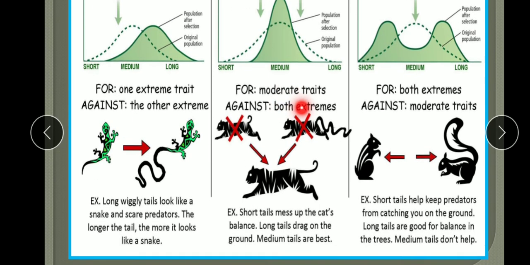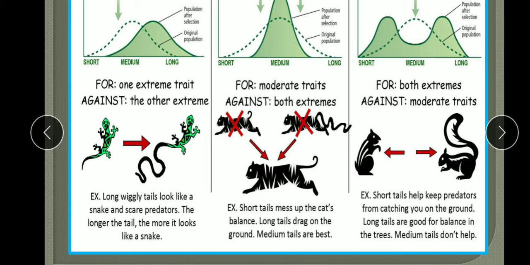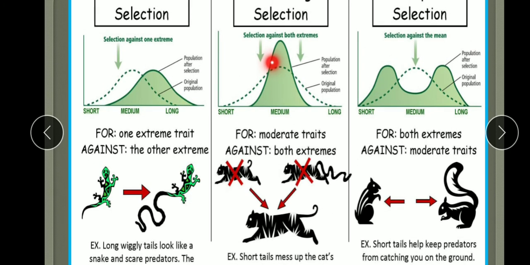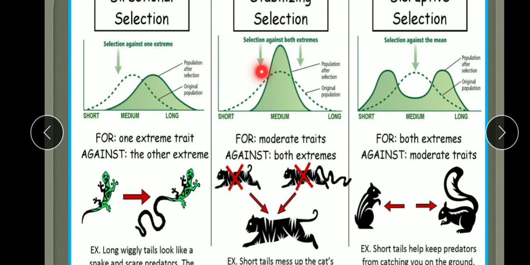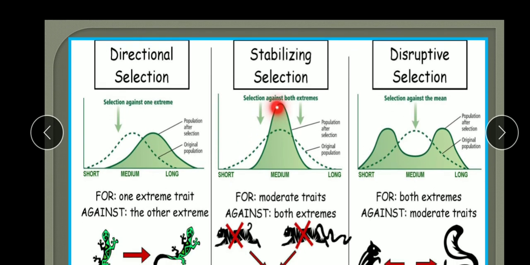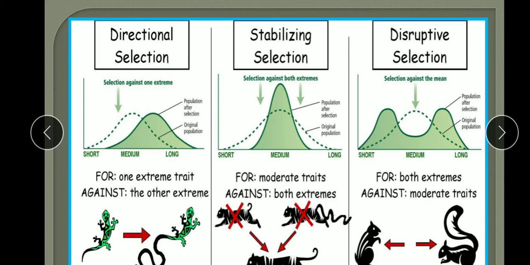So here you can see that the short tails and the long tails both are there. Short tails mess up the cat's balance and long tails drag on the ground. So medium tails are the best. So here the individuals acquire the mean character value and these populations are the most stable. That is why it is stabilizing selection.